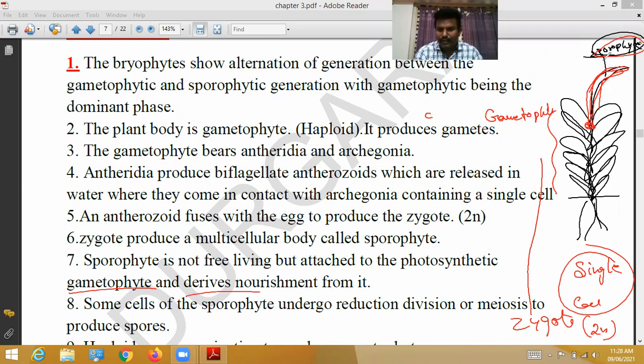Some cells in the sporophyte undergo reduction division, which is also called meiosis, to produce spores. Meiosis is nothing but reductional division. The diploid cells undergo meiosis and produce haploid spores. So the spores are haploid.